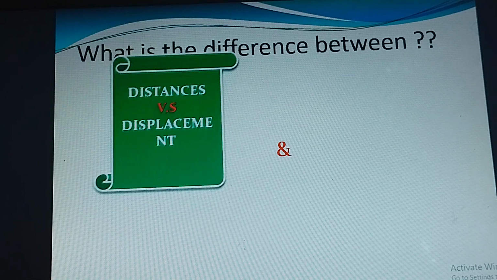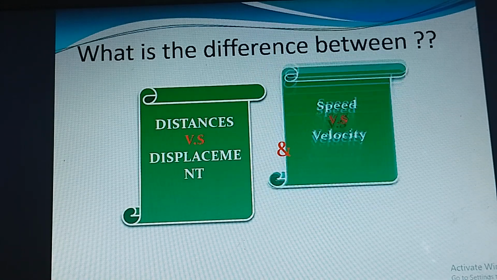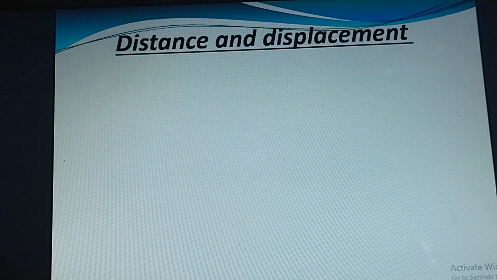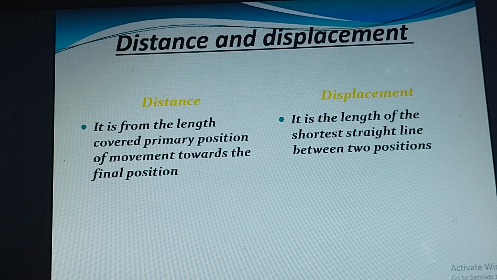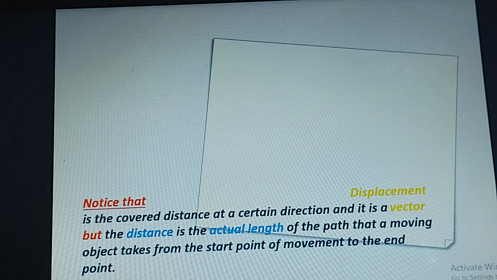Difference between distance and displacement. Distance is scalar, displacement is vector. Speed and velocity: speed, letter S, is scalar; velocity, letter V, is vector. Distance is the actual length traveled, but displacement is a straight line which connects the starting point and the end point.